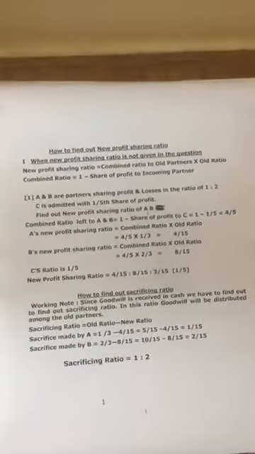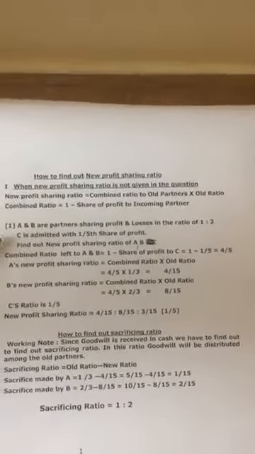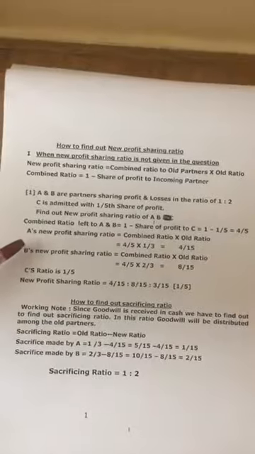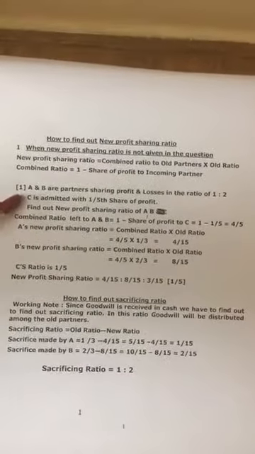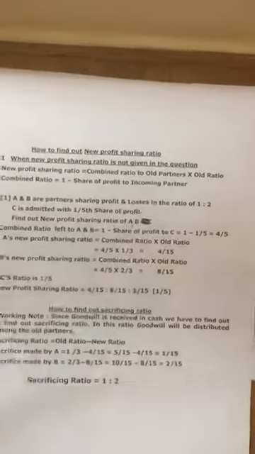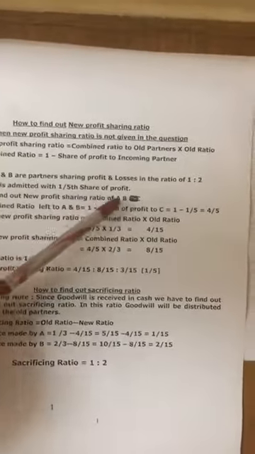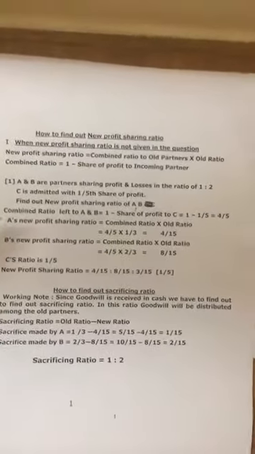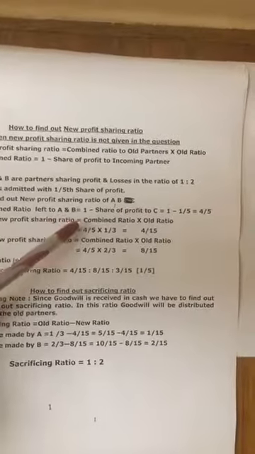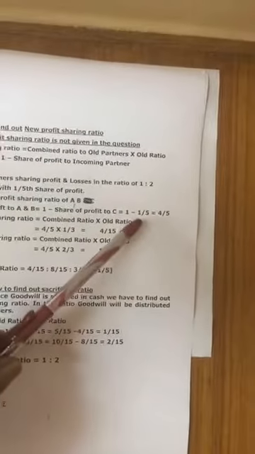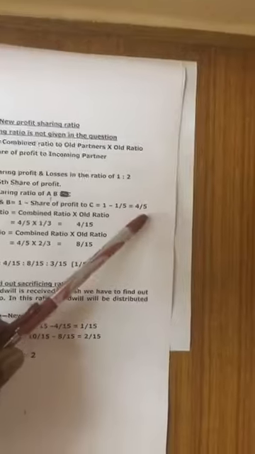Now let us try to understand with the example. Now suppose there are two partners, A and B, sharing profits and losses in the ratio of 1:2. That is 1/3, 2/3. C is admitted with 1/5 share of profit. Find out new profit sharing ratio of A and B. Combined ratio left to A and B is equal to 1 minus share of profit to C, which is 1 minus 1/5, equal to 4/5.